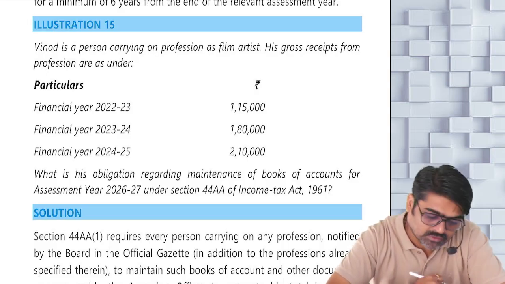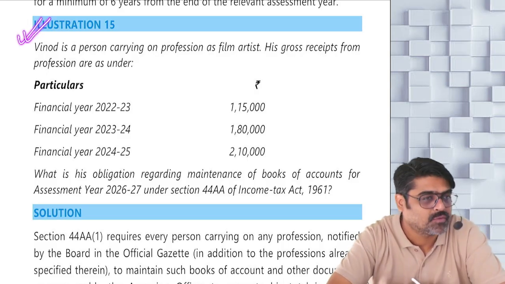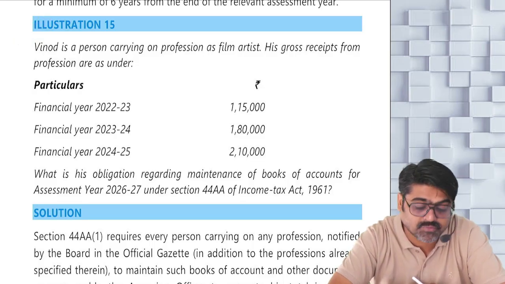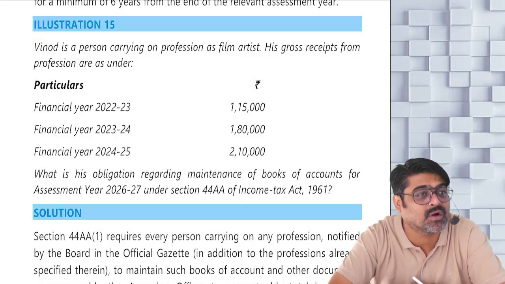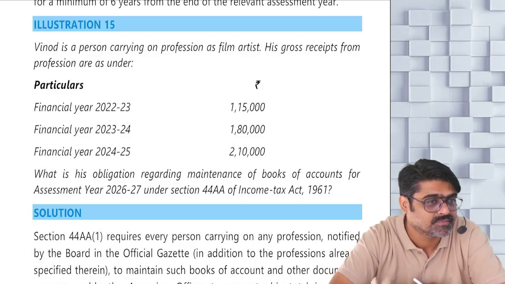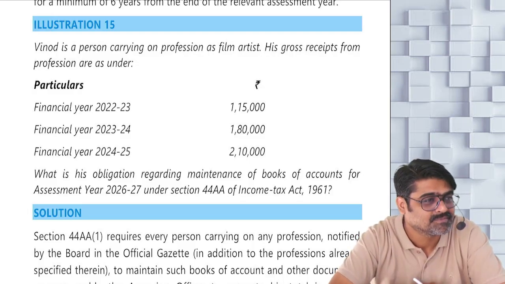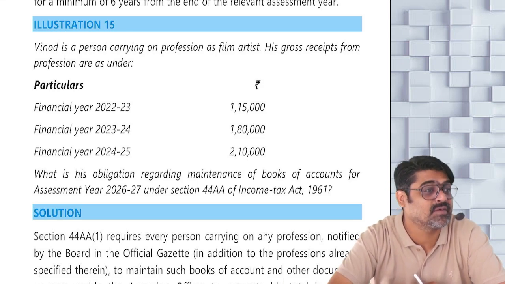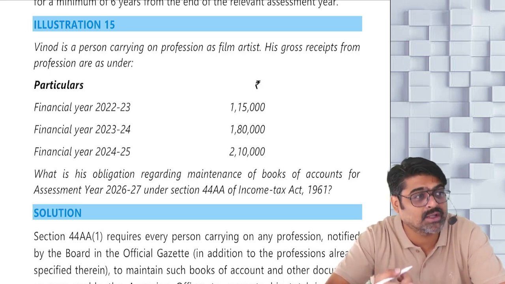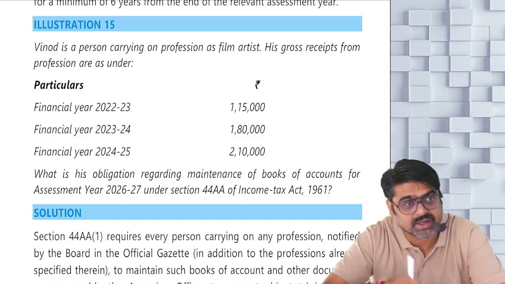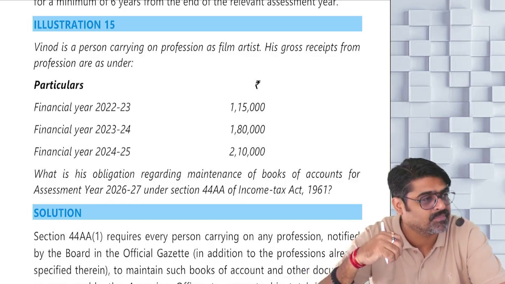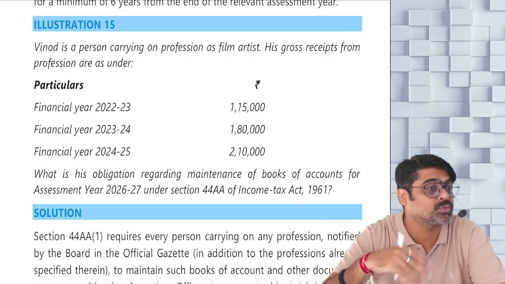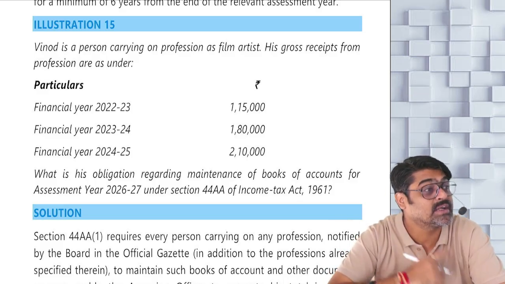Okay. So this was your illustration number 15. And don't be surprised if you get such type of question in the exam for at least 4 marks. And if a 4-mark question can be given, it can be given like this. Okay. But still the students will say that the paper was difficult. Why? Because you are not going to study all these things. Without studying all these things, you will go to the exam. And for this question, many students will be writing the answer with their general knowledge.